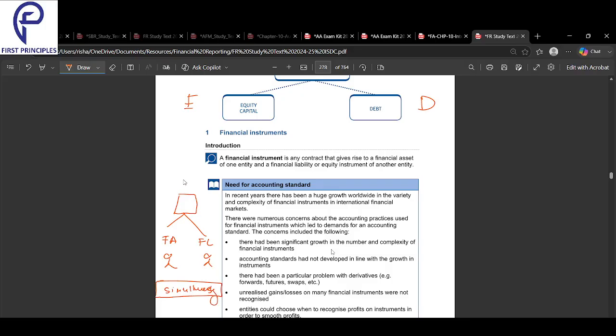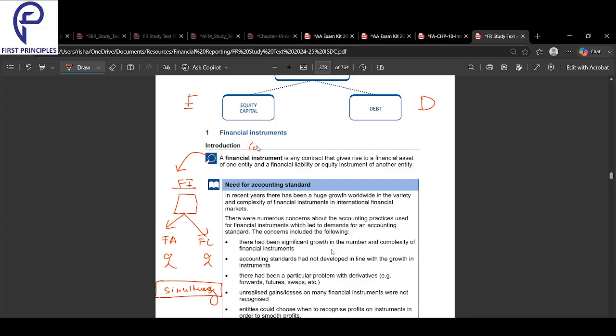Simultaneously, right? So what is a financial instrument? It is a contract that creates a financial asset in one party's book and a financial liability in another party's book simultaneously. That is called a financial instrument. That contract is called a financial instrument.